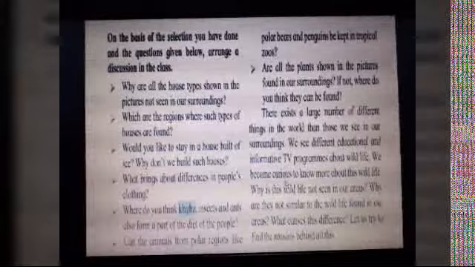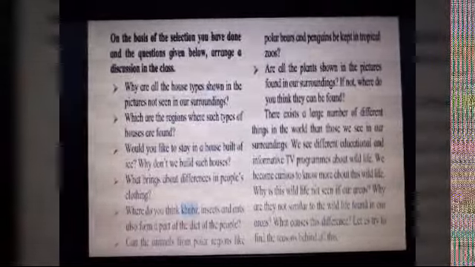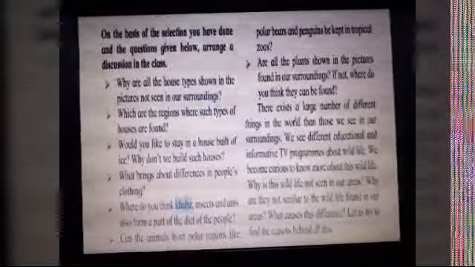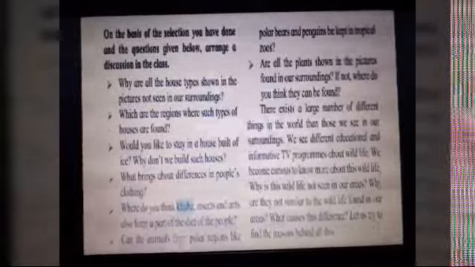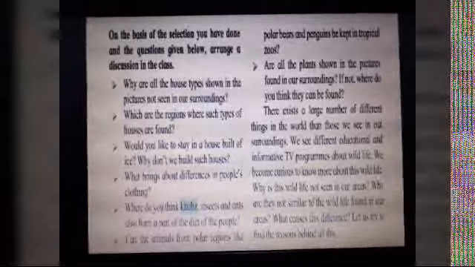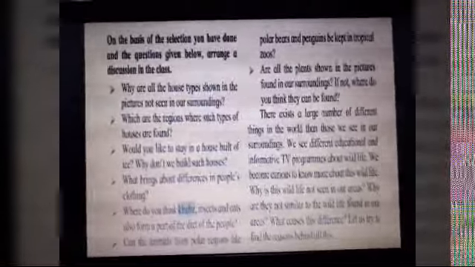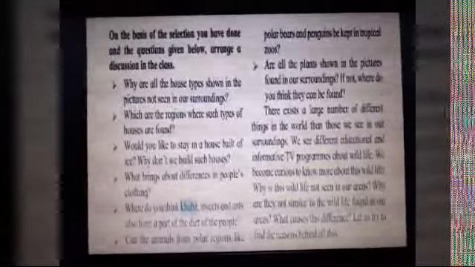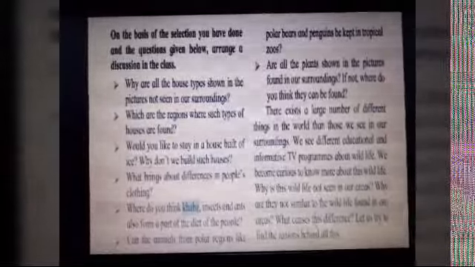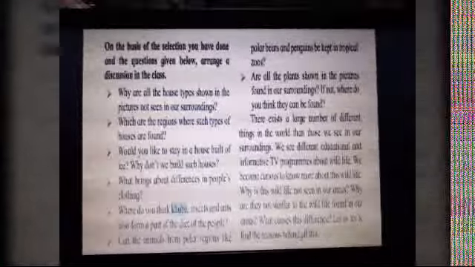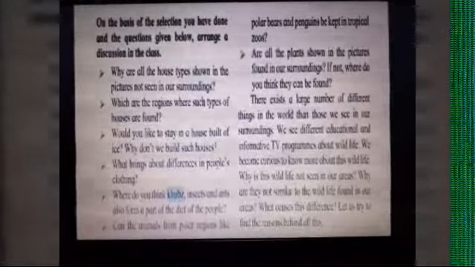We become curious to know more about this wildlife, and we have the anxiety to know many things. Why is it, from where are the animals getting their food, how are they living? Many questions arise in our mind. Why is this wildlife not seen in our areas? Why do we not see all the animals in our surroundings? Why are they not similar to the wildlife found in our areas? What causes this difference? Let us try to find the reasons behind all this. So in this chapter, when we study the natural regions in detail, we will find the answers to all these questions, children.